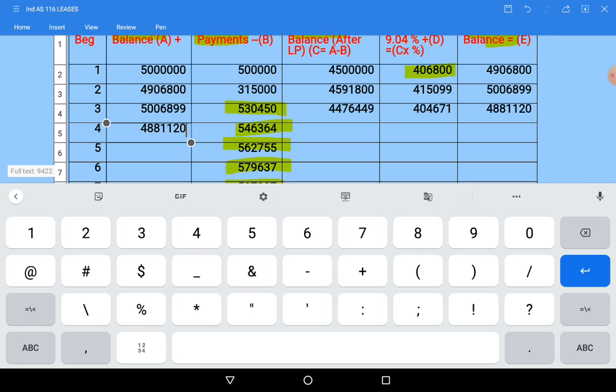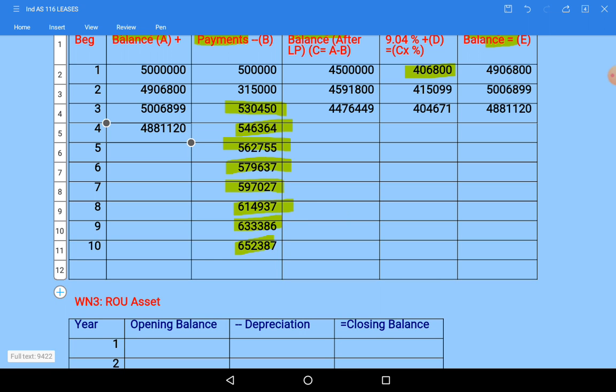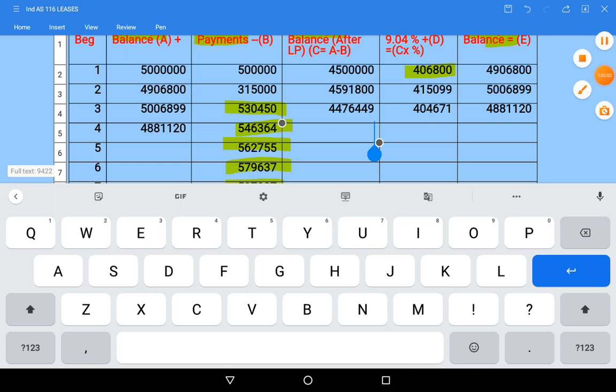So do one thing, I'll pause the video here because each year calculation takes some time. Till I do the remaining part till the 10th year, you do the calculation and get ready along with me. So here I am pausing the video and make the problem available.